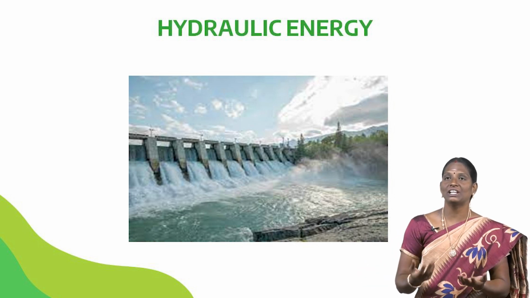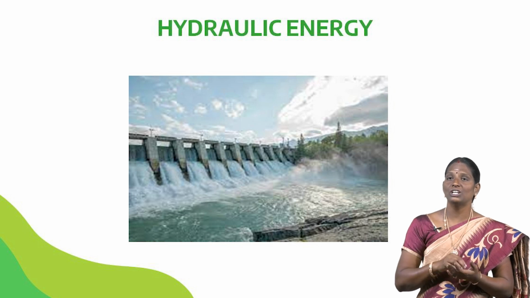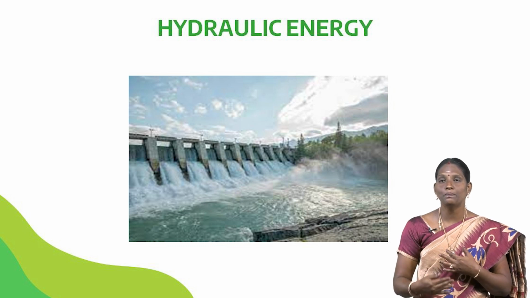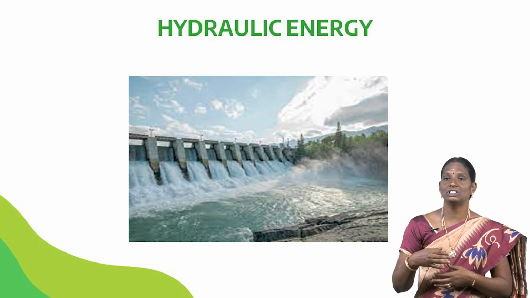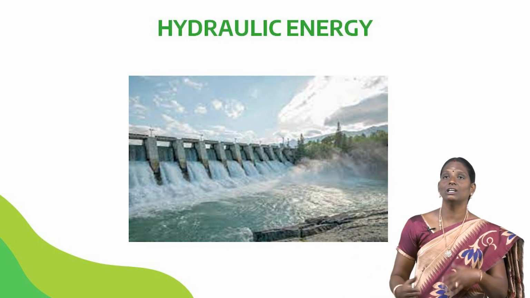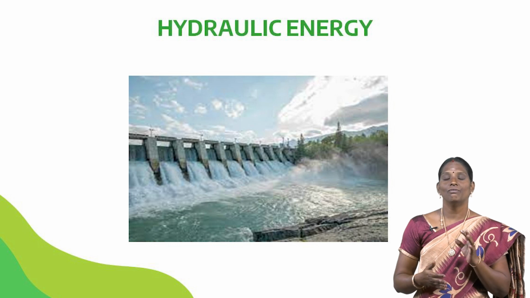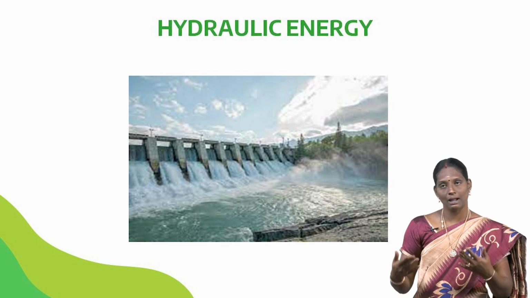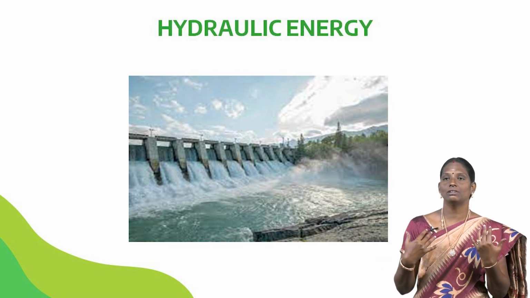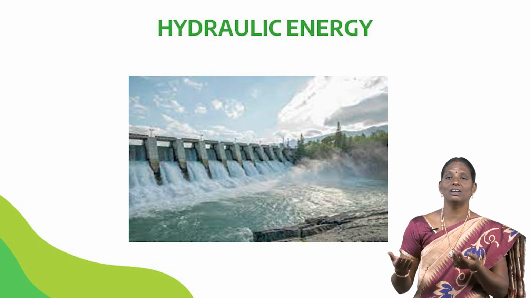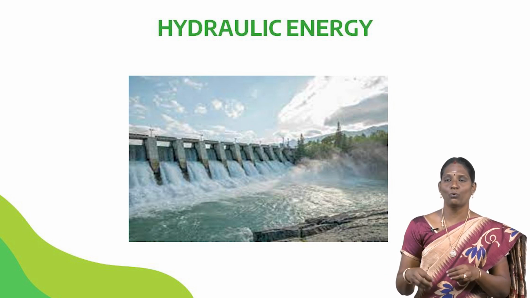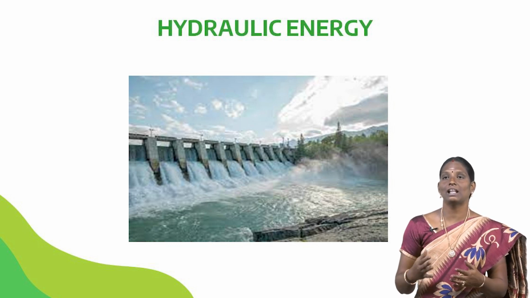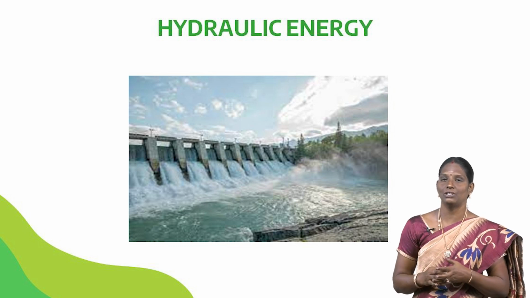So how can we create the hydraulic energy? The potential energy of water is converted into mechanical energy by using prime movers. So when the potential energy of the water is converted into mechanical energy, we can get the hydraulic energy. We know that water power is quite cheap, where water is available in abundance. We can see the water in the form of lake, river, sea, etc. So it is a quite cheap material and it is available in abundance. So we can generate electrical power by using this hydraulic energy.